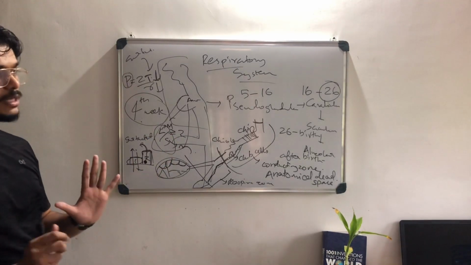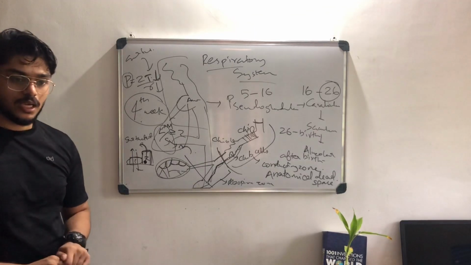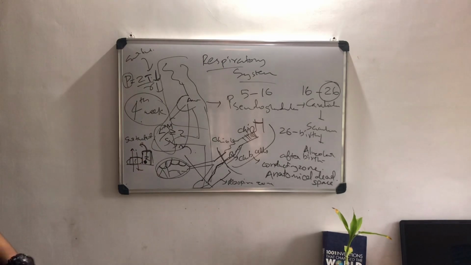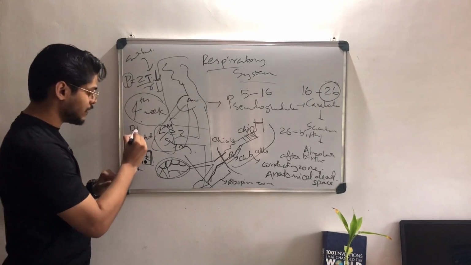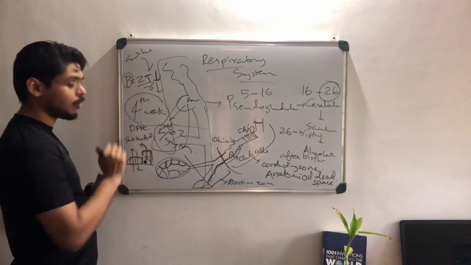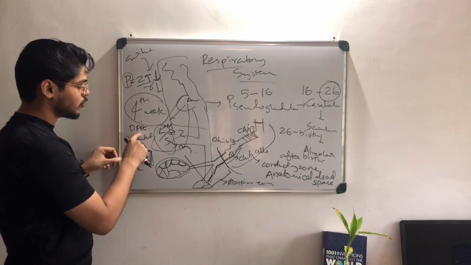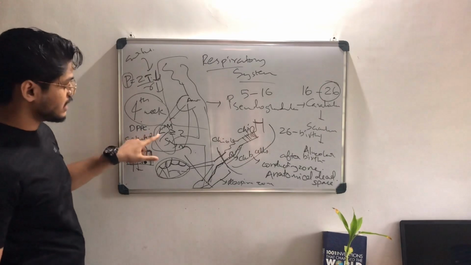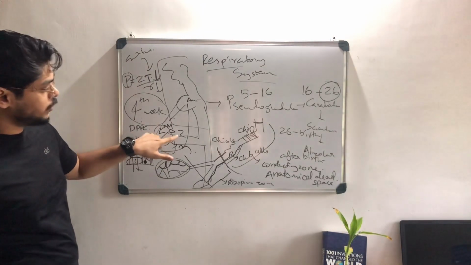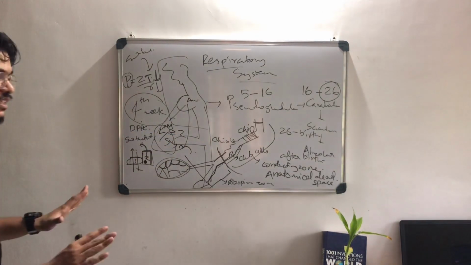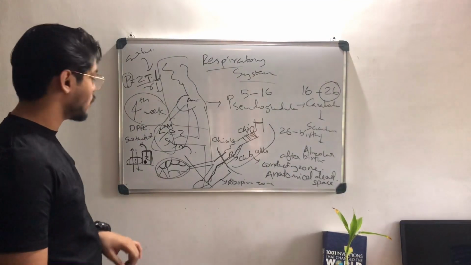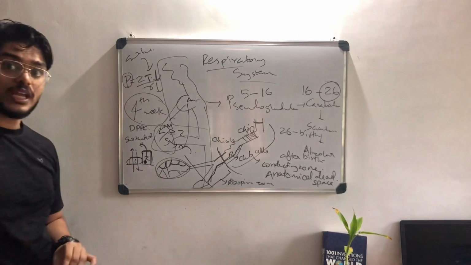Lecithin has DPPC, dipalmitoyl phosphatidylcholine, as a major component. The lecithin by sphingomyelin ratio should be more than or equal to 2. That's when we say the fetal lung maturity is enough. But if it is less than 1.5, it will show NRDS.